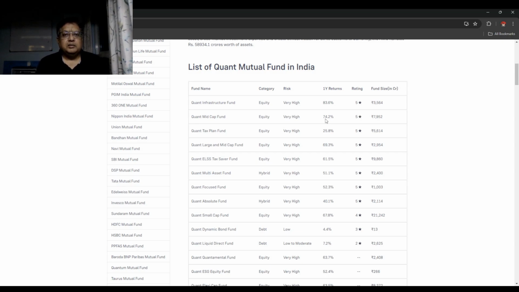Qualitative analysis is the traditional way of analysis, where you are meeting company managements, going through the annual reports, understanding the business model of that company, the future roadmap, the growth that the company is expecting, the revenue guidance the company has given, and a whole lot of these factors. You talk to the management and try to understand the business, and accordingly you decide. So it's human decision making, human intervention is there.